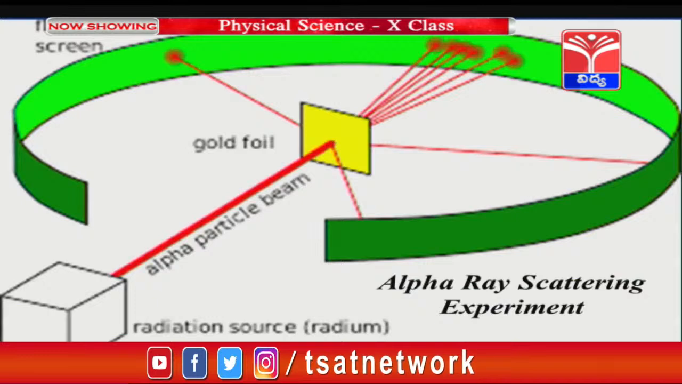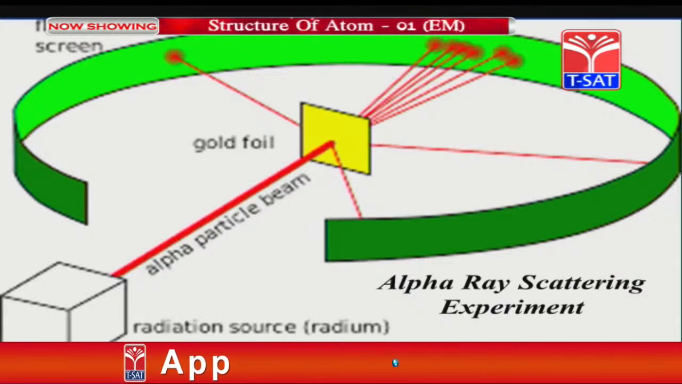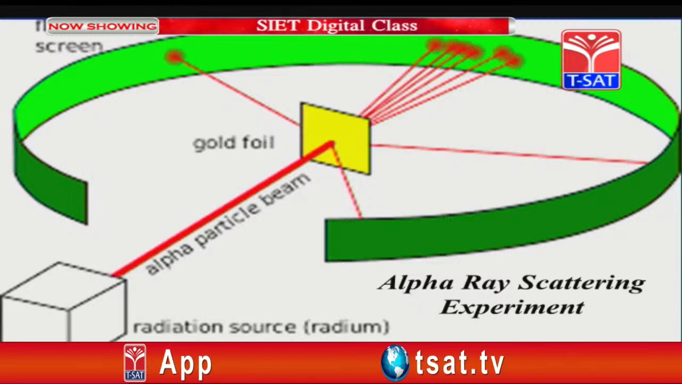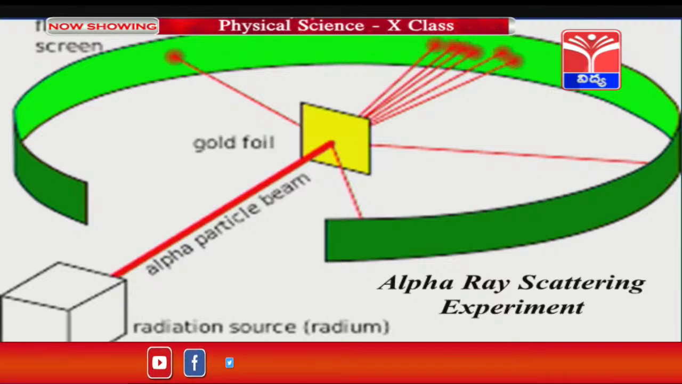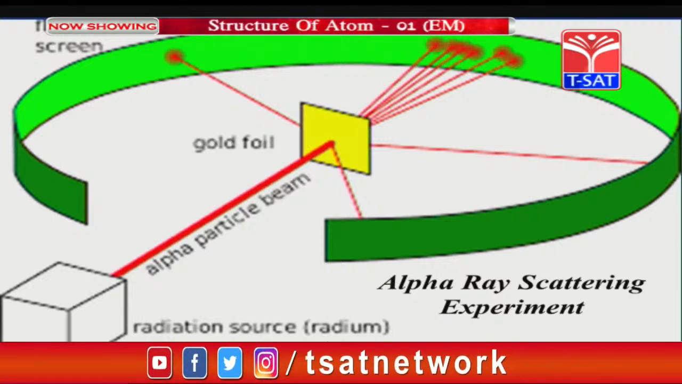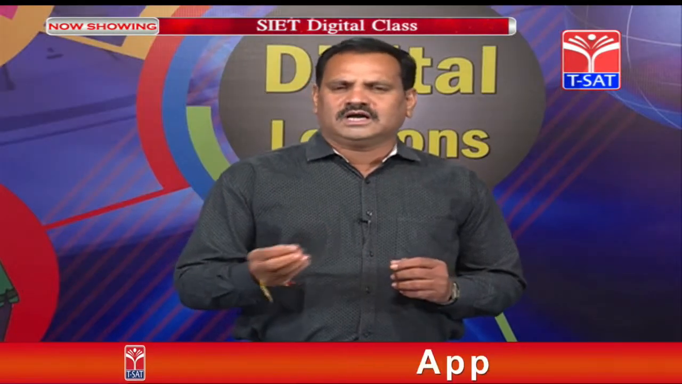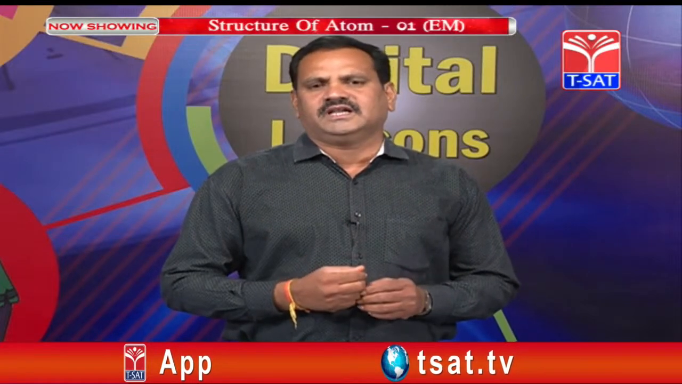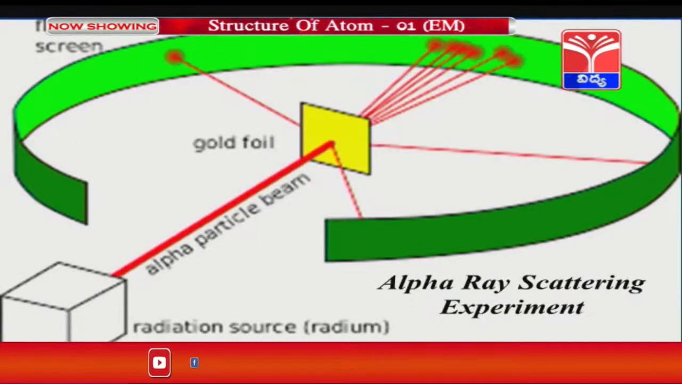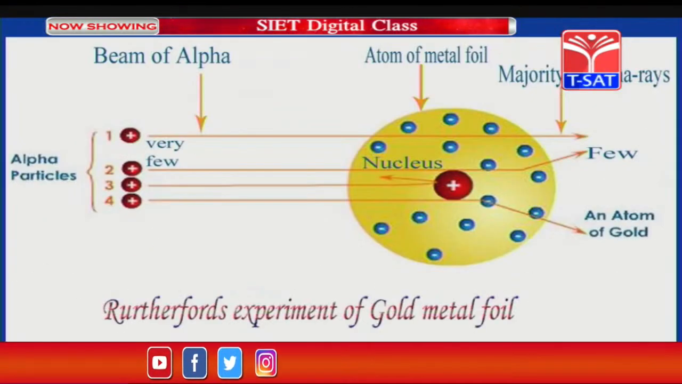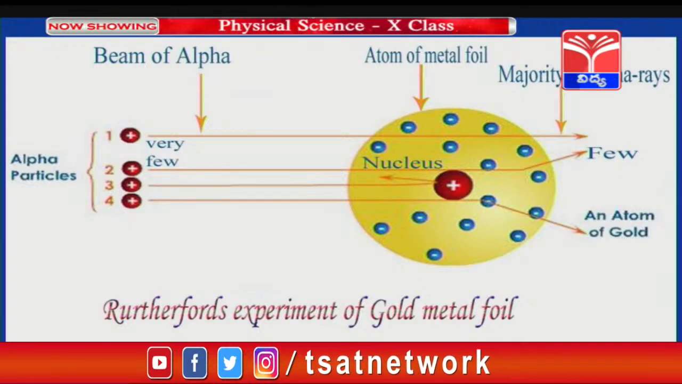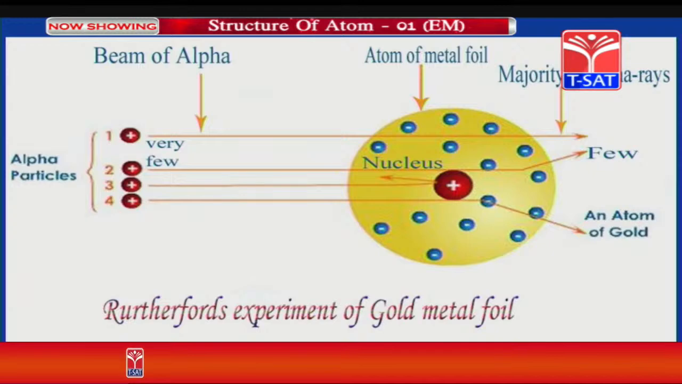Rutherford did the alpha-ray scattering experiment. In his experiment he made alpha particles fall on a thin gold foil, and most of the alpha particles passed straight through the gold foil, very few alpha particles were deflected at certain angles, and out of 20,000 alpha particles one bounced back. Based on these observations, Rutherford concluded that most of the mass of the atom is located at the center of the atom, and he said that the center has a nucleus.